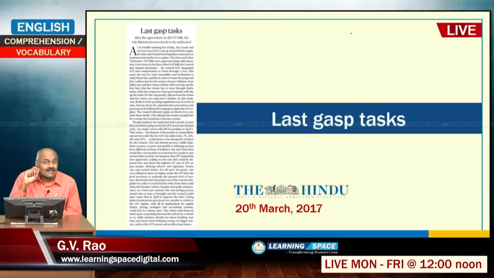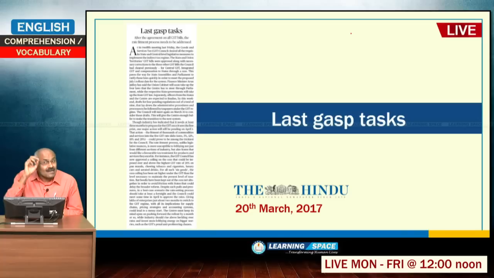Goods and services tax we discussed in detail. Last gasp tasks means the tasks which are left over, the tasks pertaining to the final movements, and these last gasp tasks must be completed in a proper manner. That is the essence of this editorial, and if required, the introduction of GST can be postponed by 1 month so as to give more time to the stakeholders.